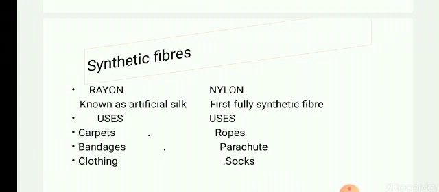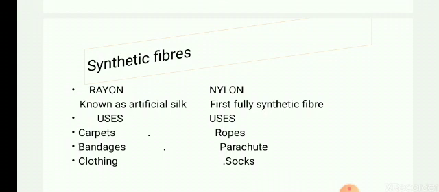Now nylon, first we'll talk about how this word comes into being. Nylon, if you break this word, NY comes from New York and LON comes from London. So it is the first synthetic fiber which is produced in both the cities together. So that's why it got the name nylon.